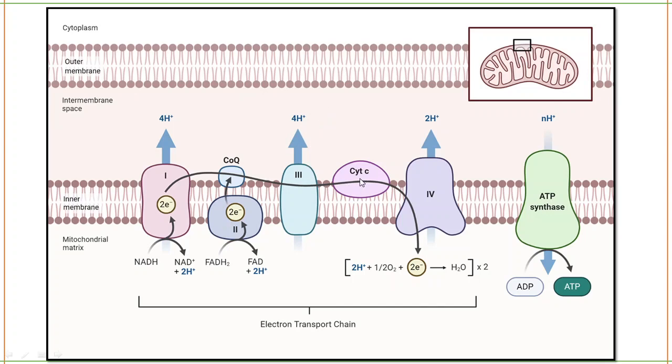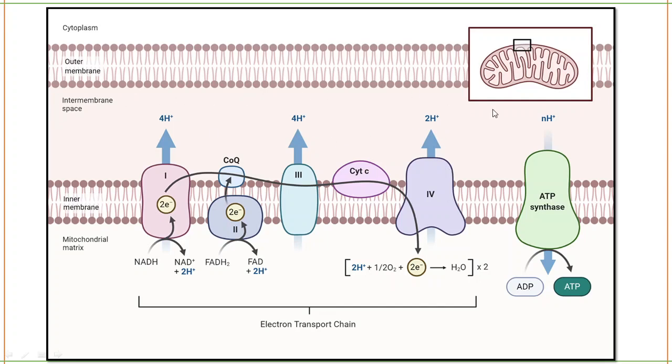Now the electron from cytochrome C goes to complex 4, where the final electron acceptor, oxygen, takes up the electron and gets reduced to a water molecule. In this process, due to the electrochemical gradient, complex 4 will pump 2 H plus ions outside from the matrix to the intermembrane space.